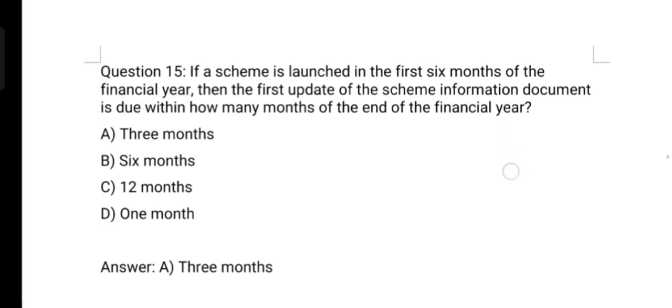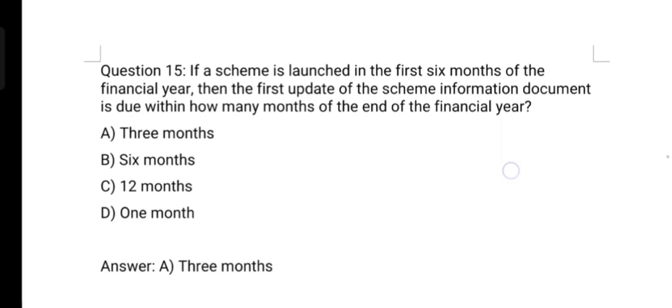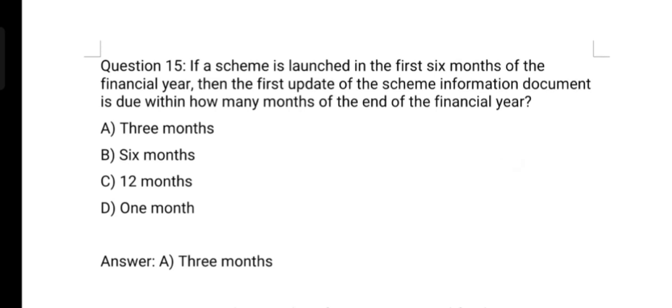If a scheme is launched in the first 6 months of the financial year, the first update of the scheme information document is due within how many months of the end of the financial year? Option A 3 months, option B 6 months, option C 12 months, option D 1 month. And the correct answer is option A 3 months.